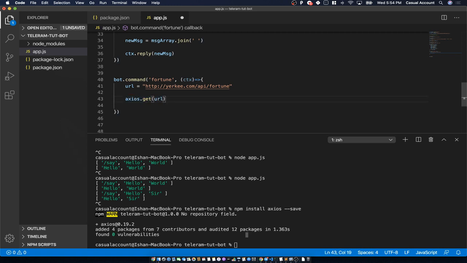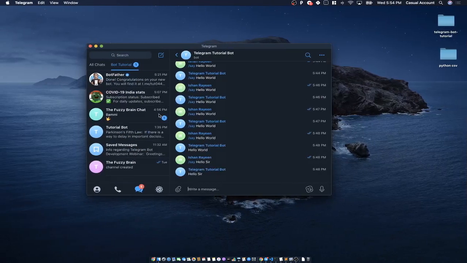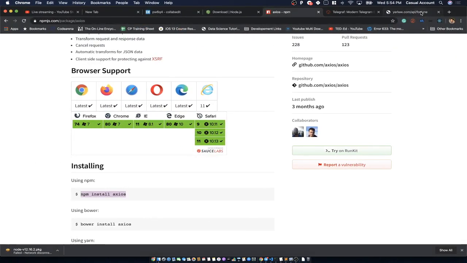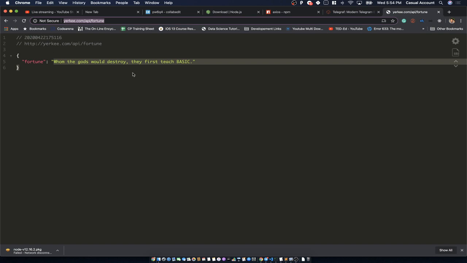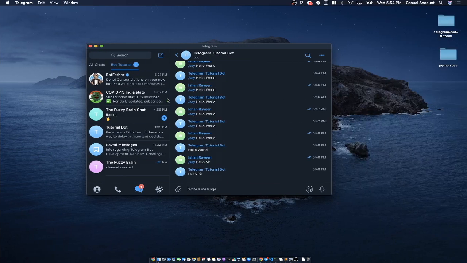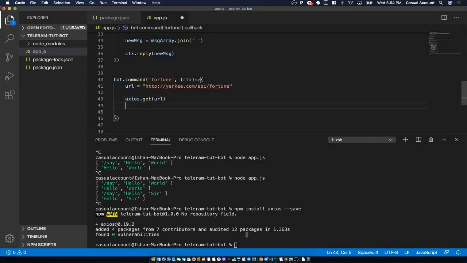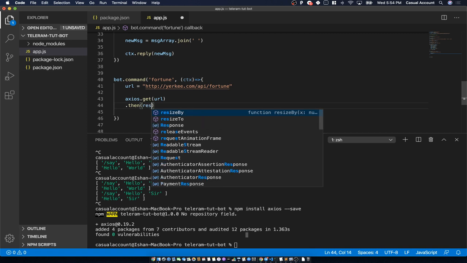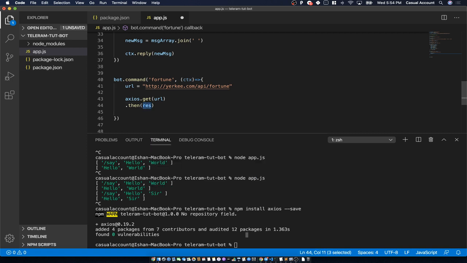So we want to get the content of that particular URL. Then what we have to do? As we'll get something like this. Okay, from this URL we'll get something like this. So how to get that? What we'll do is dot then, what is the response? So the response is res, same like we are doing for context object. This is the context, this is the response. Okay, then what response we are getting? This response we are getting. So let's see what are we getting.